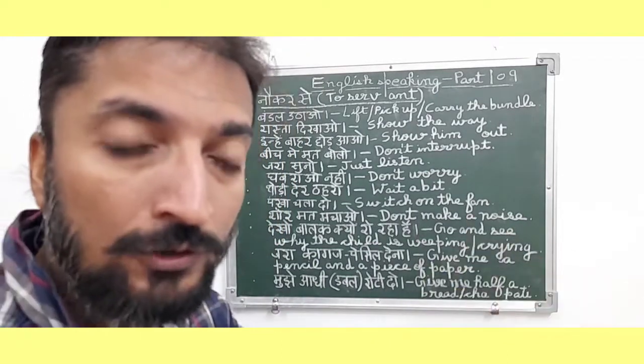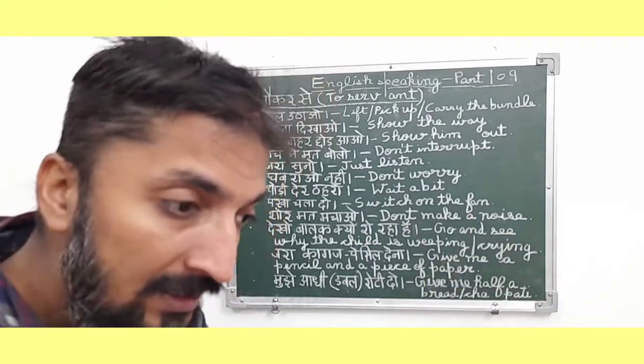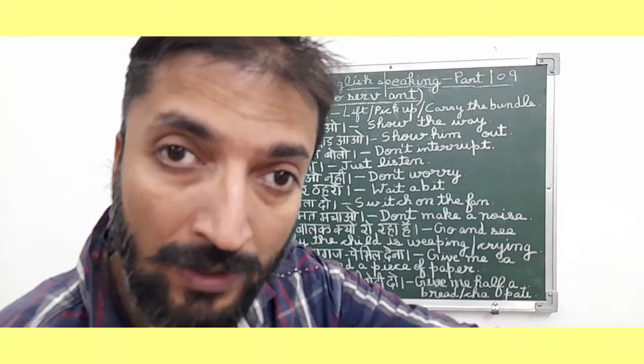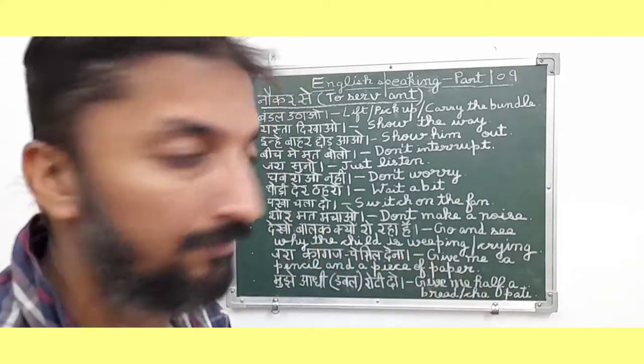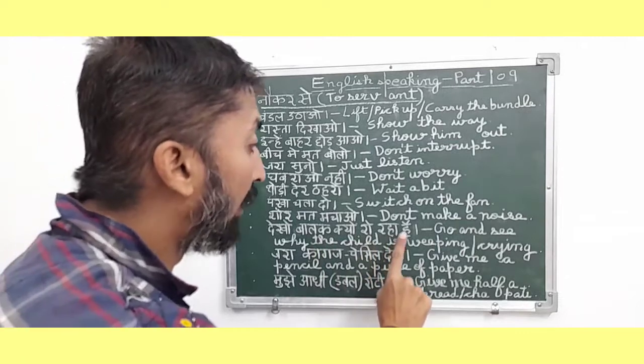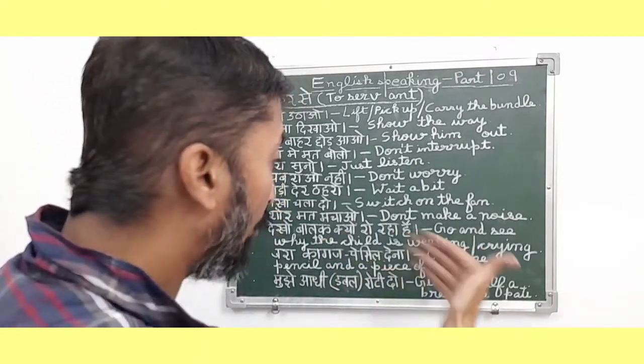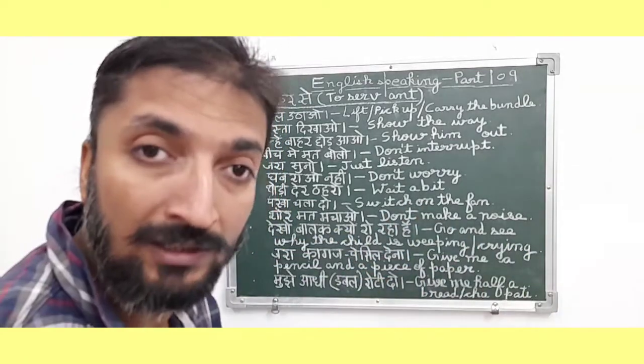So friends, it is also an order and command type sentence, and in this sentence we are basically ordering our servant, don't make a noise. "देखो बालक क्यों रो रहा है." So in English it means go and see why the child is weeping, crying.